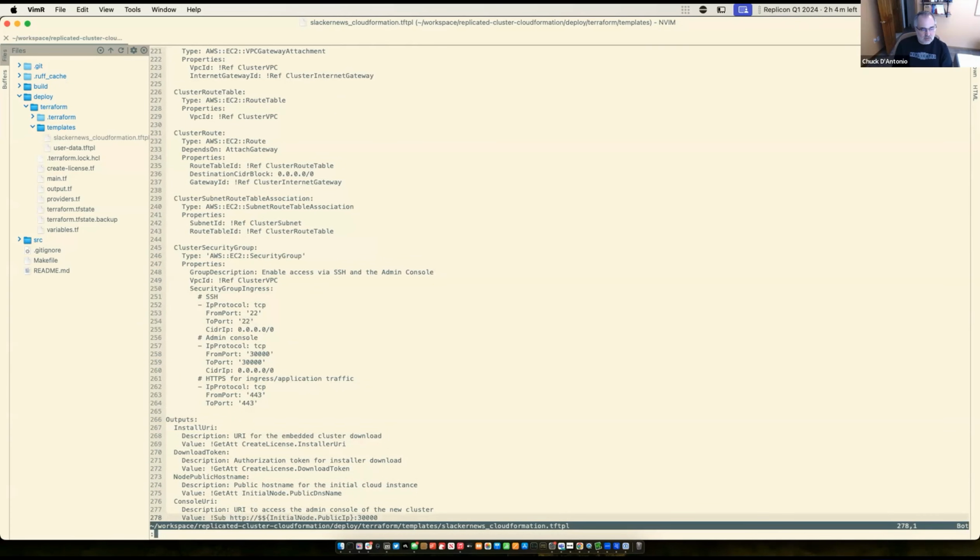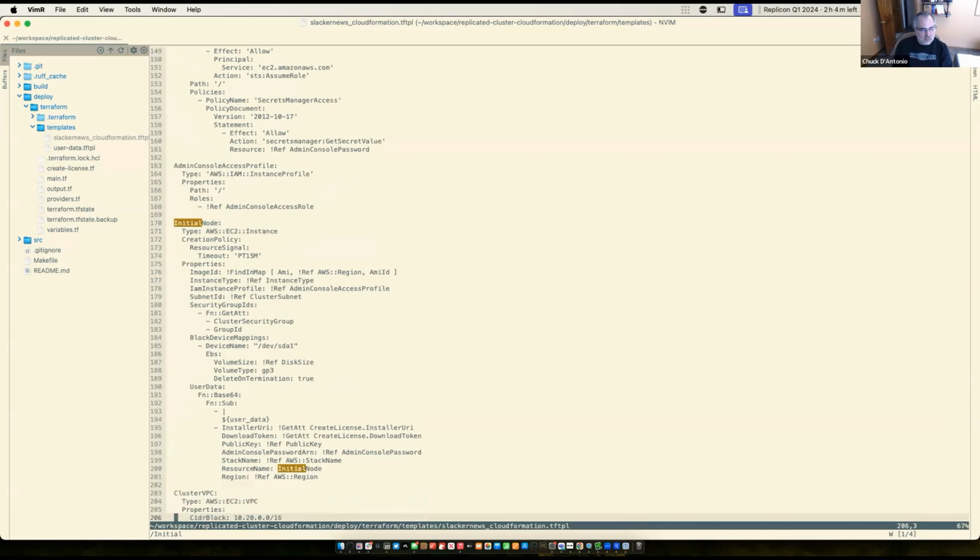So let's take a quick look here at the node itself. The node is going to spin up in that VPC, in that subnet. It's going to have access through its instance profile to that secret, and then it's going to run its user data.